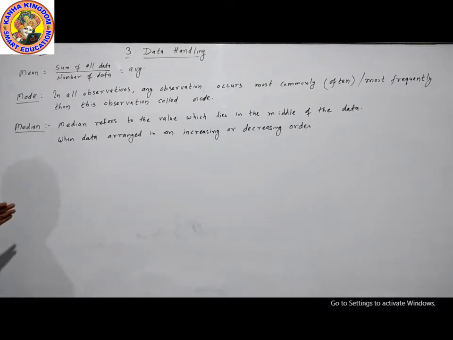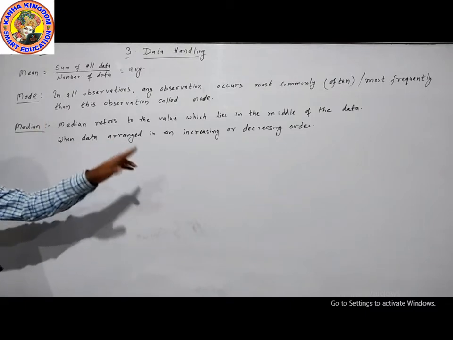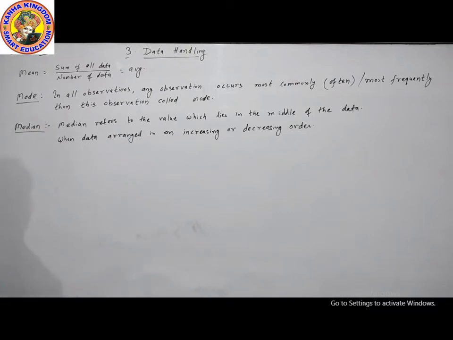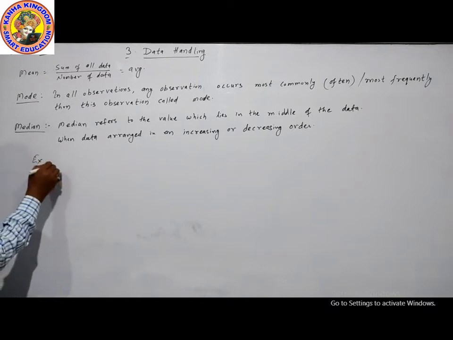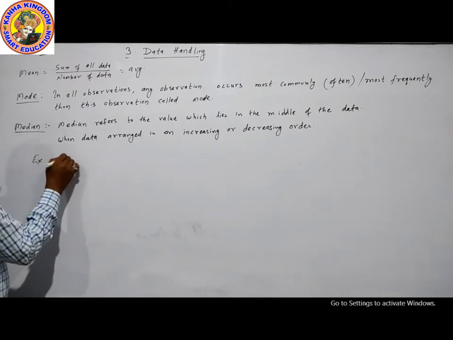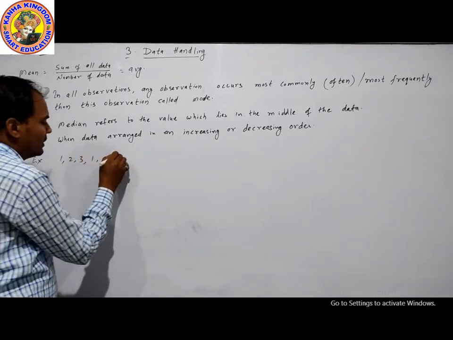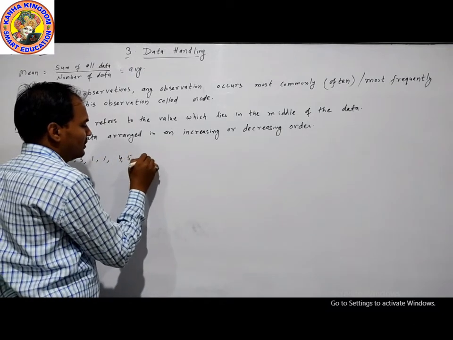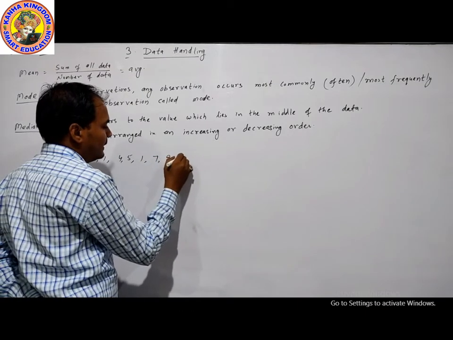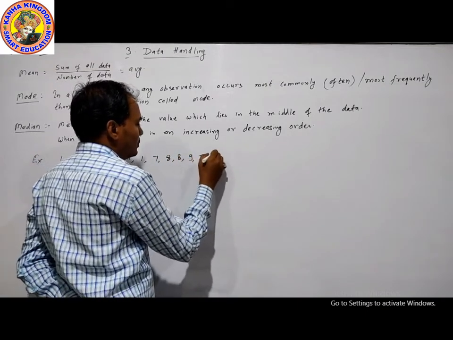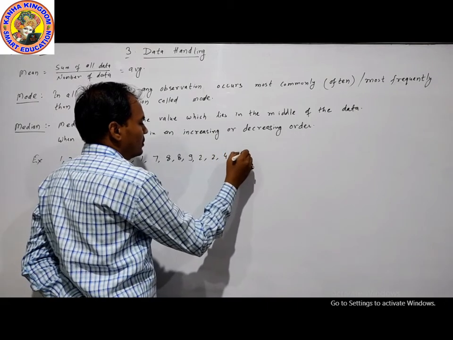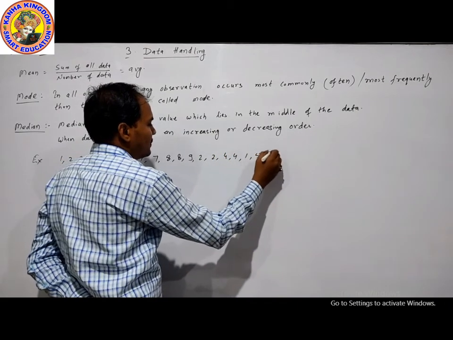In the data we count from the left side and the right side. The data placed in the middle part is called the median, and the data will be arranged in increasing or decreasing order. For example, 1 2 3 1 1 4 5 1 7 8 8 9 2 2 4 4 1 5 6.